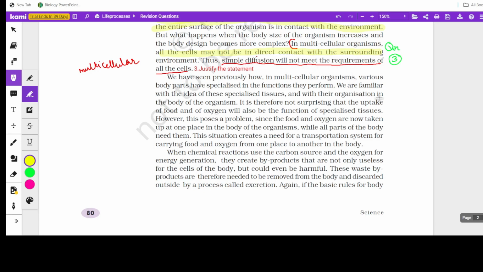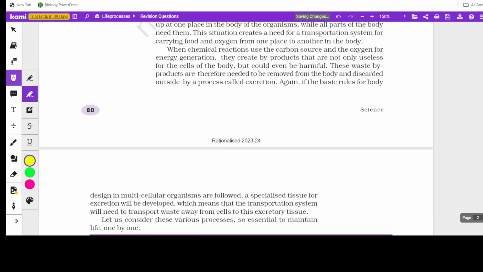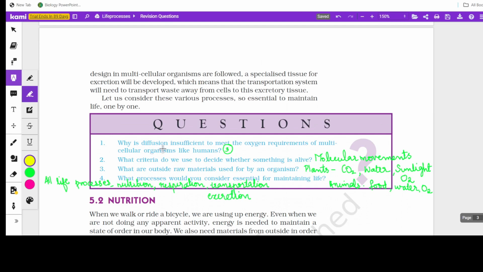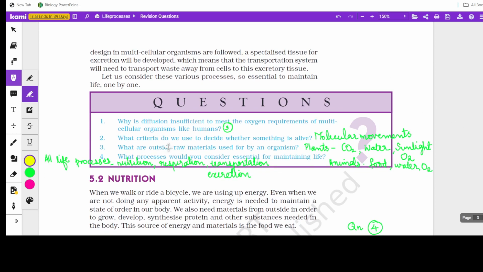See, like, simple diffusion will not meet the requirements of all the cells. And here you can see the question is framed in a different way. Diffusion is insufficient to meet the oxygen requirement. So understanding the question is very, very important. You must understand that the answer to this question is in this part. So you have to understand the concept first. Here they asked about the requirements of multicellular organisms. Will it be satisfied by diffusion? And next question, what criteria do we use to decide whether something is alive?